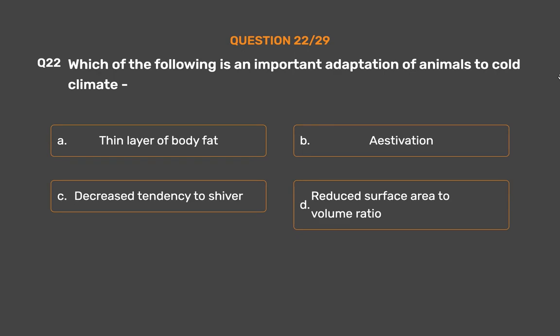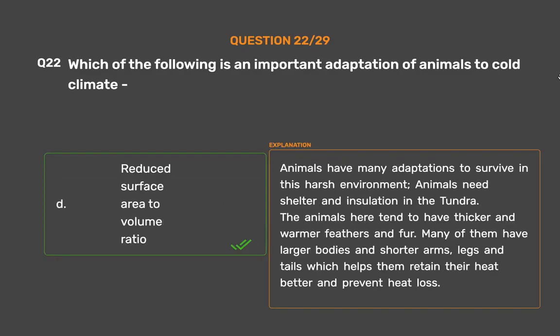The correct answer is option D. Reduced surface area to volume ratio. Animals have many adaptations to survive in this harsh environment. Animals need shelter and insulation in the tundra. The animals here tend to have thicker and warmer feathers and fur. Many of them have larger bodies and shorter arms, legs and tails, which helps them retain their heat better and prevent heat loss.